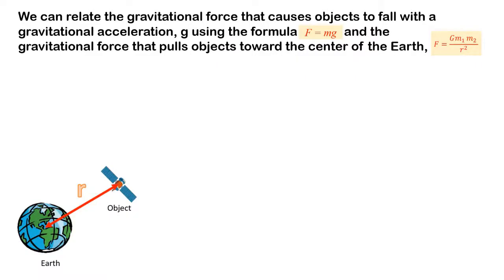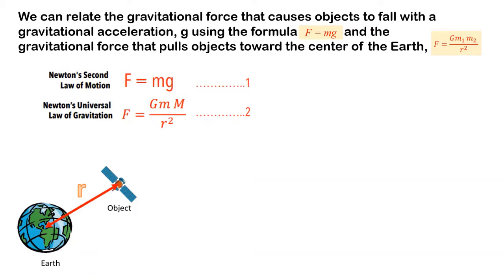By using the formula F equals mg, the gravitational force that pulls objects toward the center of the Earth, and F equals G times the product of the masses of two bodies over R squared, let equation 1 equal equation 2. Then, we can get the formula g equals big G times M over the square of R, where G is the universal gravitational constant, M is the mass of the Earth, and R is the distance between the centers of the two objects.